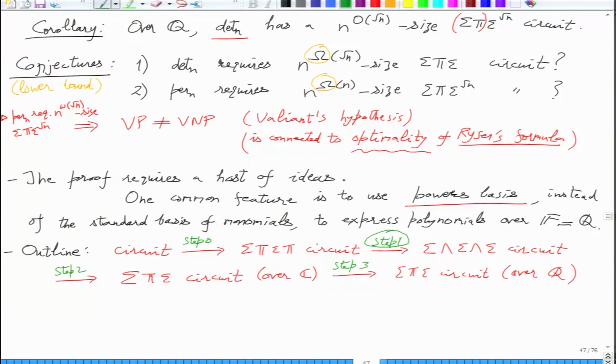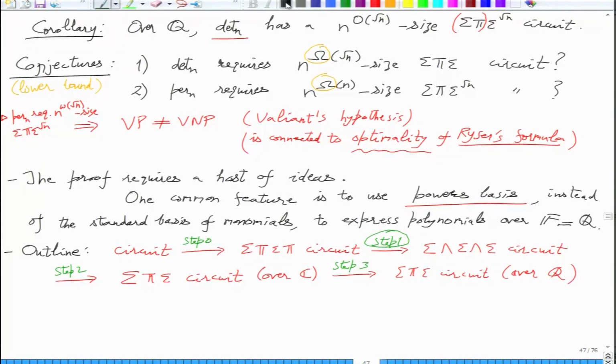Step 3 is actually the weakest step. It is not of great interest. Step 1 and step 2 are the most interesting ones, but step 1 is the reason why we need characteristic 0 or bigger than the degree d. Step 2 is also very interesting, but fortunately it works for any characteristic, as long as the field is big, which we can always assume.